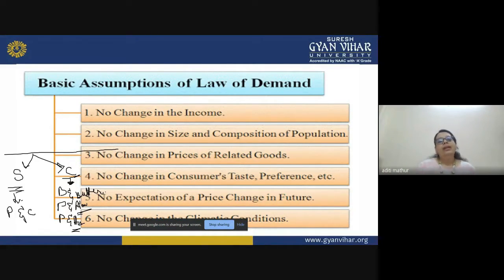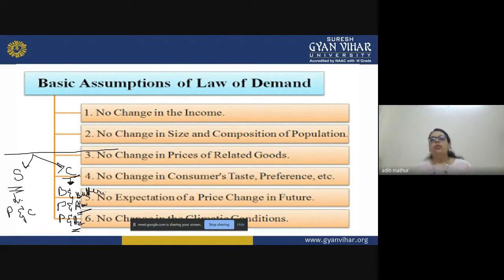Instead of plain vanilla, you like to go and have chocolate flavors, or maybe other, stronger flavors, right? So this change in taste and preference affects the demand. Before I used to buy vanilla, but now I am buying only butterscotch, right?